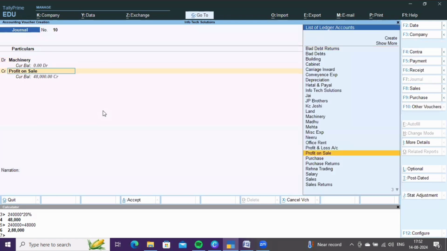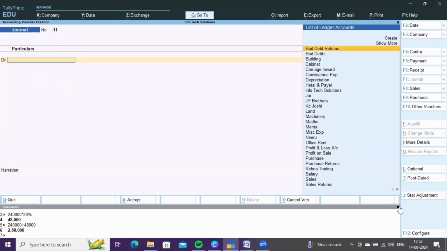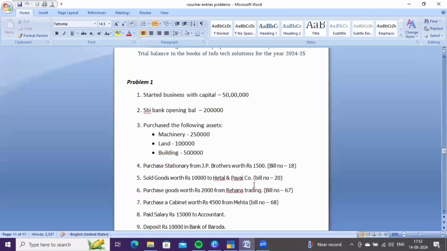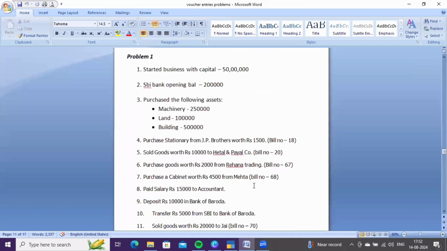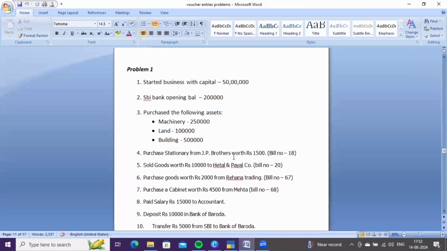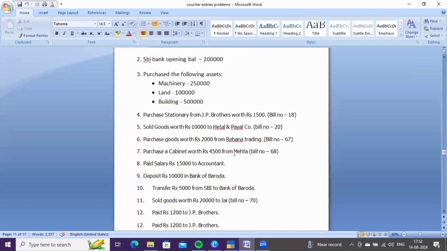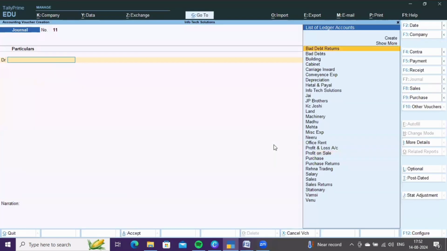and credit profit on sale account. You are entering the profit in the profit and loss account by using this transaction. See, the current balance in machinery comes to nil. Then press Ctrl+A to save it. Okay, that's it. These are the transactions that deal with complete accounting vouchers.